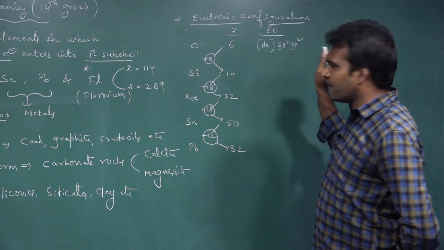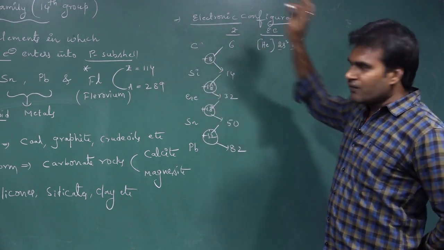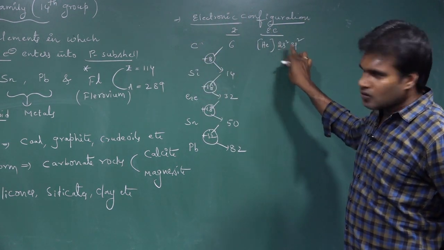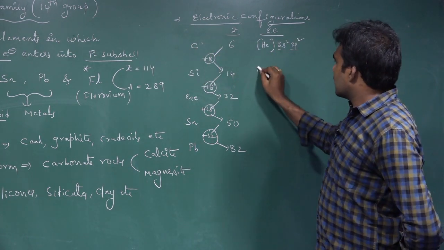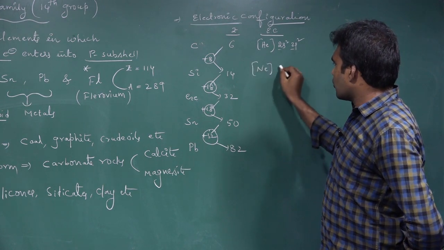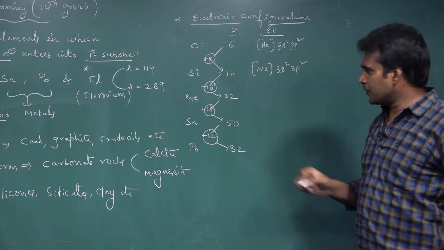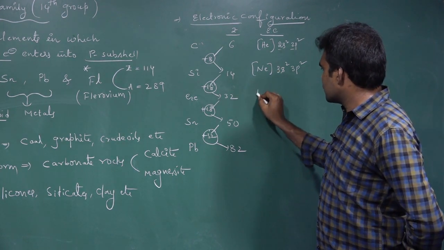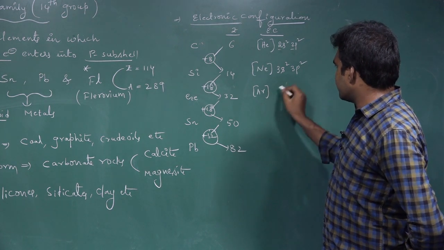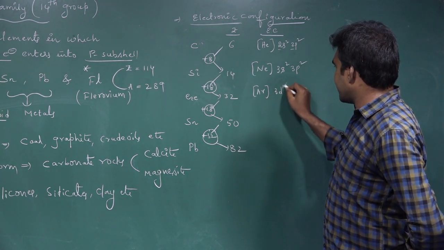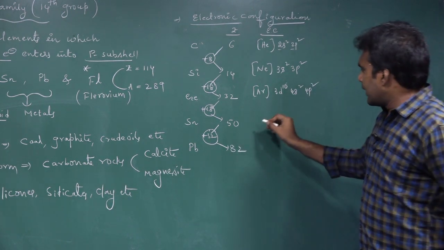Because here 2 is the valency shell, and the period number is always equal to its valency shell. So carbon belongs to which period? Second period. Next, coming to silicon, neon core 3s2 3p2, and germanium is argon core 3d10 4s2 4p2, and